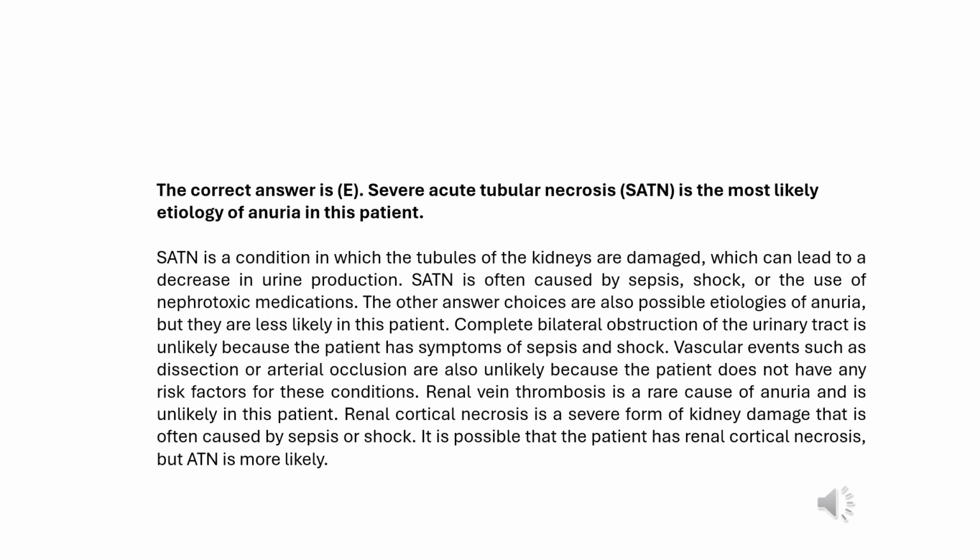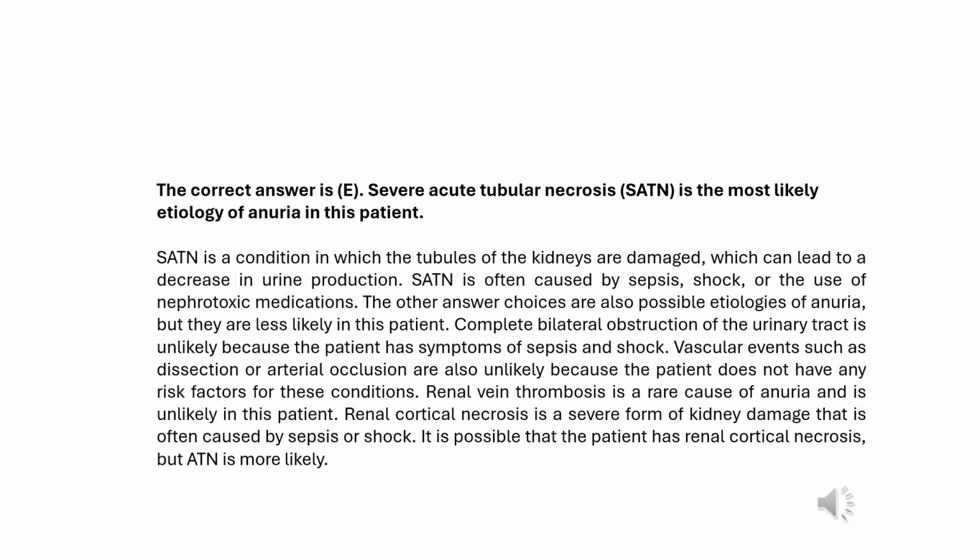A. Complete bilateral obstruction of the urinary tract. While this could theoretically cause anuria, it's unlikely in this case. The patient's symptoms and chest X-ray findings suggest a respiratory infection, which doesn't typically lead to a complete obstruction of the urinary tract. B. Vascular events such as dissection or arterial occlusion. These events can indeed lead to anuria, but they would typically present with acute abdominal or flank pain, which our patient does not report.